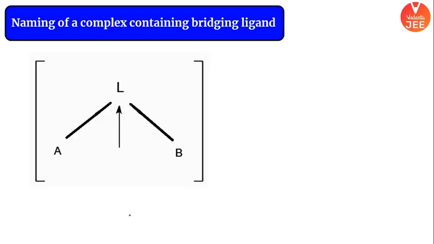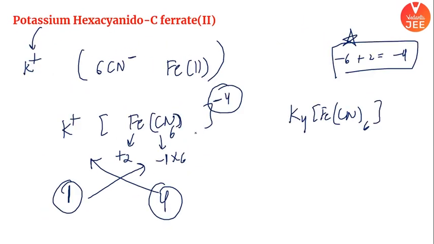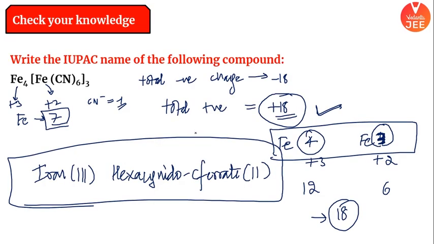Next thing we are going on is naming of complex. We are moving on to naming of complex. Now this one is of bridging complexes where ligands are, as you can see, coming in a bridge form, right? The ligand is a bridge between the two metal atoms. This A and B represent metal atoms, the central metal atoms. Correct? All right. So we have seen this. I hope everyone is aware. Everything behind has become clear. What I have done, I hope it is clear.